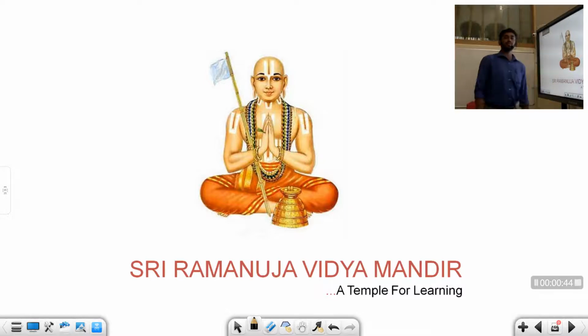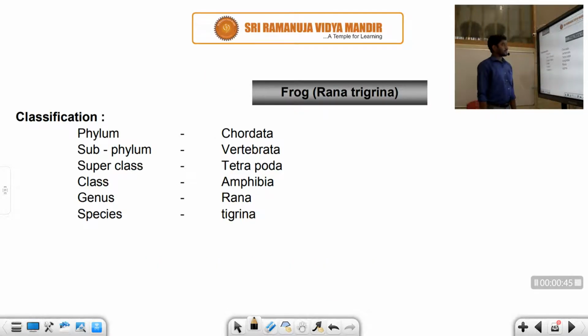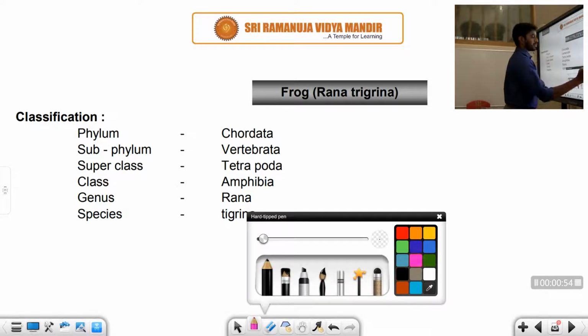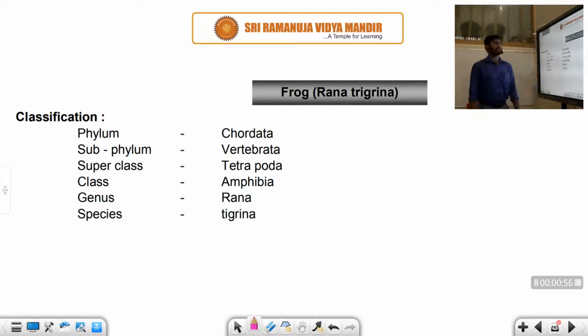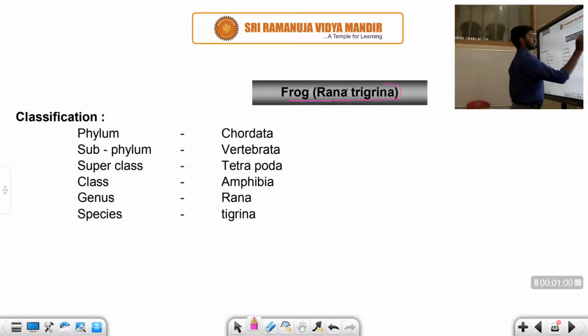The external features of frog. So it also represents the morphology of the frog, right? So what is the frog's scientific name, students? We already learned in the amphibians, the class Amphibia. The frog's scientific name is represented as Rana tigrina, right? Rana tigrina. And now you can see here the classification of frog.